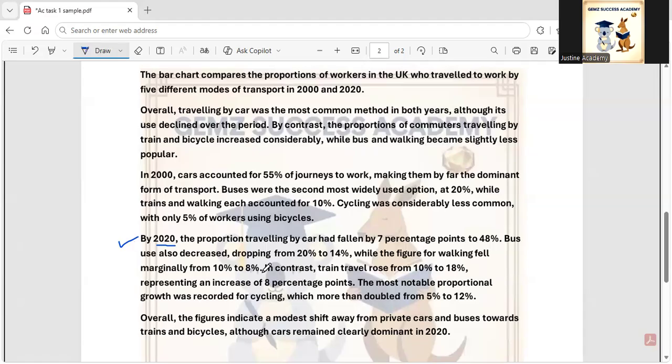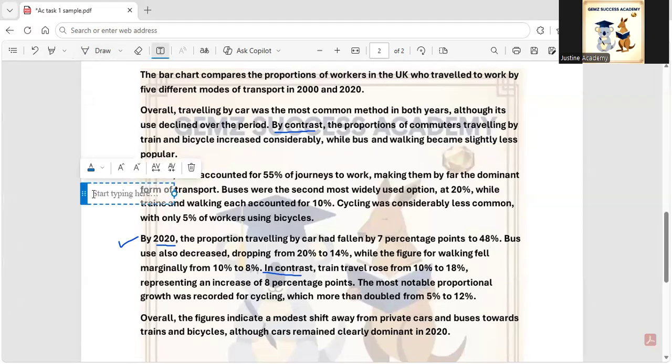If you want, instead of writing in contrast, because we have written it in the first main body paragraph as well, you can also write that it is interesting to note. It's also a really good phrase to use. I can write it down for you. It is interesting to note, and then you can write your point.